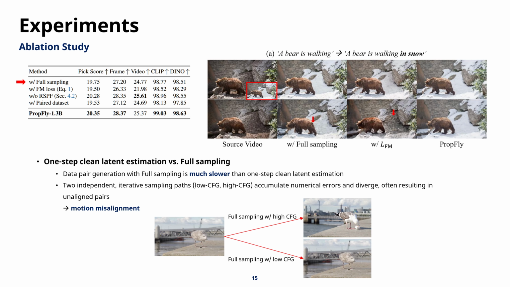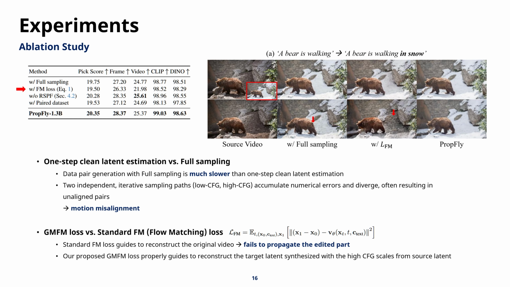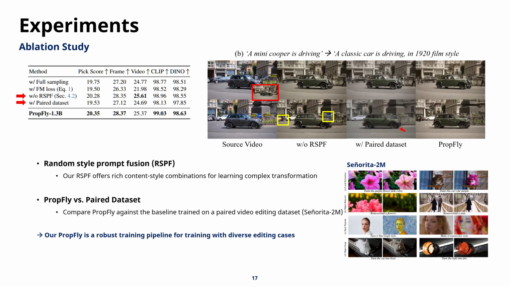video editing. The strength of PropFly comes down to 3 core innovations, which we've validated through extensive ablation experiments. Our ablation studies highlight 3 critical factors. First, by using one-step clean latent estimation instead of iterative full sampling, we avoid numerical errors that lead to motion misalignment between training pairs. Second, while standard flow matching simply tries to reconstruct the original video, GMFM guides the model to learn the actual semantic transformations introduced by high CFG scales. Finally, our RSPF strategy provides a rich variety of content and style combinations. This ensures the model generalizes far better to complex real-world cases compared to models trained on static, pre-computed datasets.